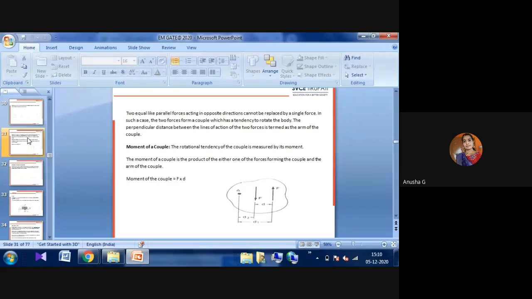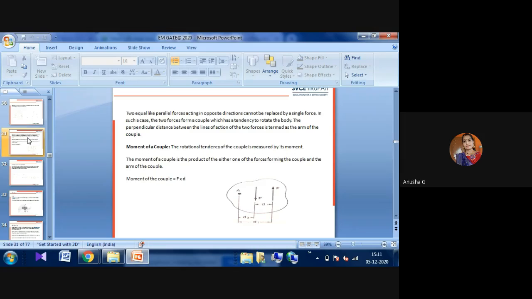Two like parallel forces and the moment of a couple. What is meant by a couple is the rotational tendency of a couple, which is measured by its moment. The moment of a couple is the product of either one of the forces forming the couple and the arm of the couple. The moment of a couple must equal the moment only.